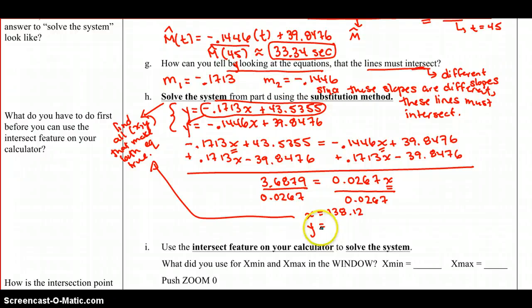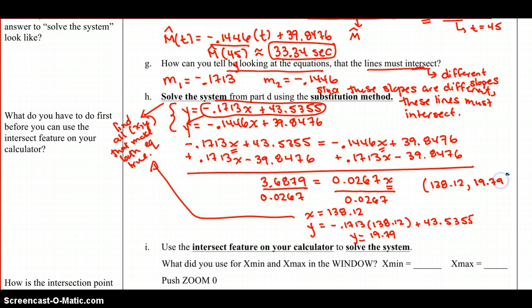So I'm plugging in that x coordinate to solve for y. Negative 0.1713 times 138.12 plus 43.5355. So that comes out to be about 19.79. If we put those together as an ordered pair, we've got about 138.12 and about 19.79.